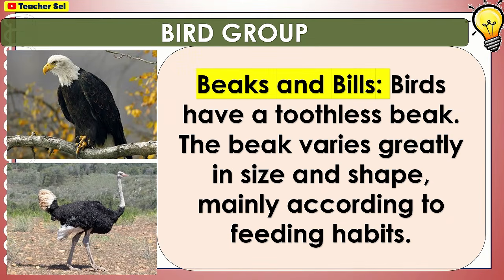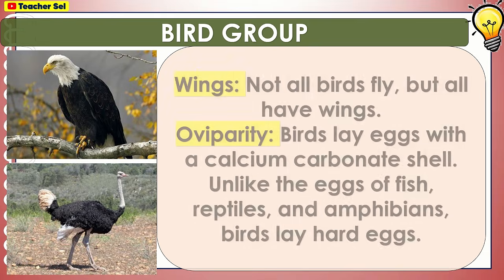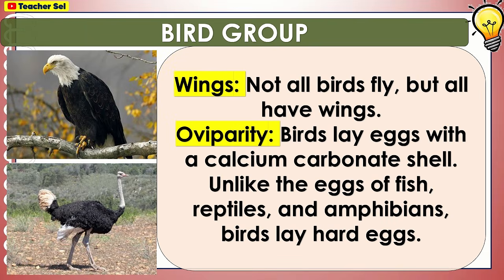Beaks and bills. Birds have a toothless beak. The beak varies greatly in size and shape, mainly according to feeding habits. Wings. Not all birds fly, but all have wings. Oviparity. Birds lay eggs with a calcium carbonate shell. Unlike the eggs of fish, reptiles, and amphibians, birds lay hard eggs.